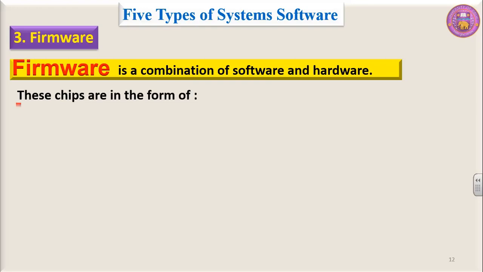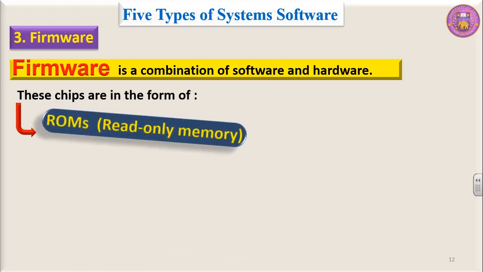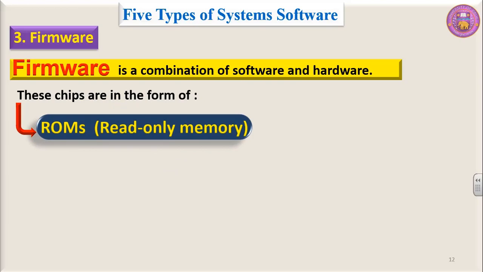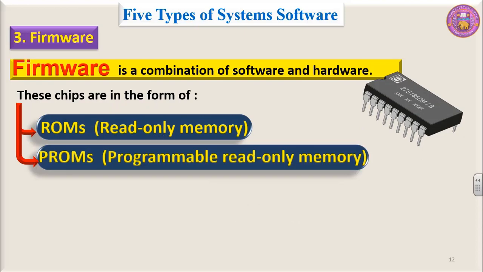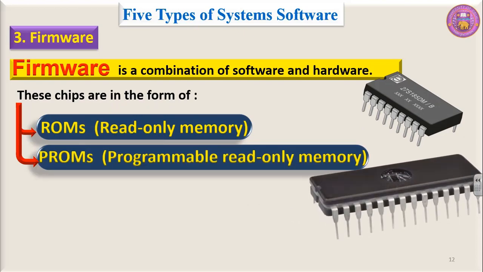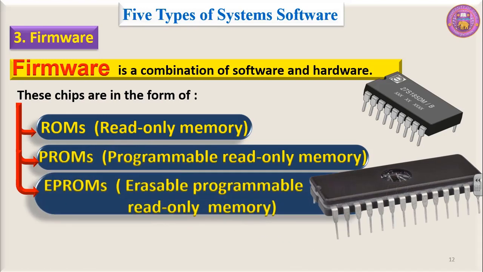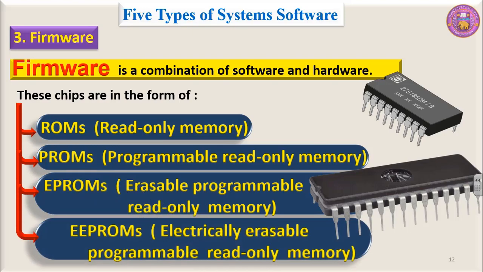These chips are in the form of ROMs, read-only memory, PROMs, programmable read-only memory, EPROMs, erasable programmable read-only memory, EEPROMs, electrically erasable programmable read-only memory.